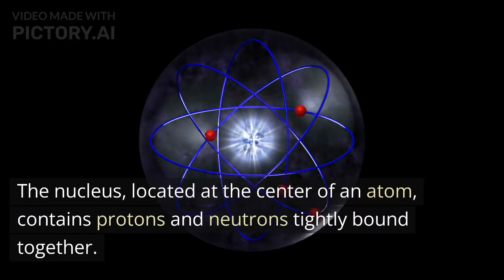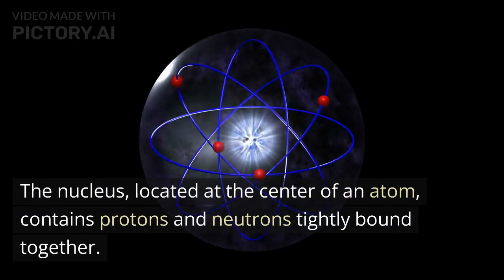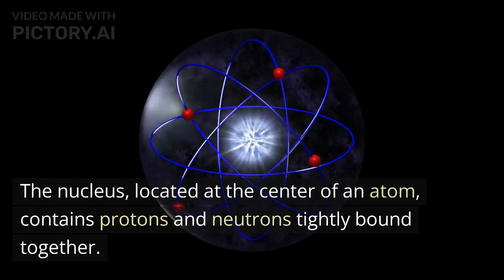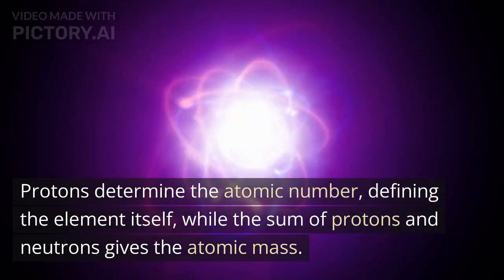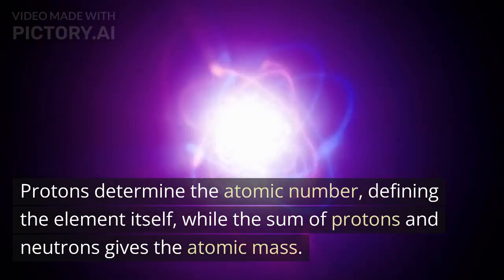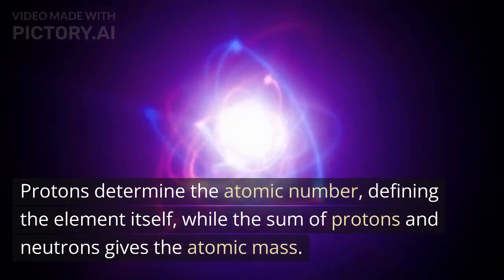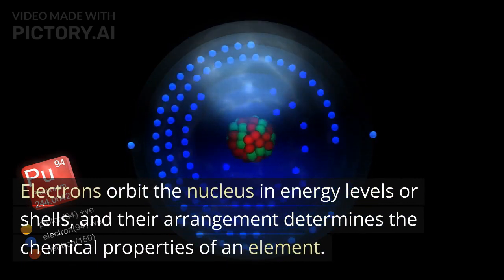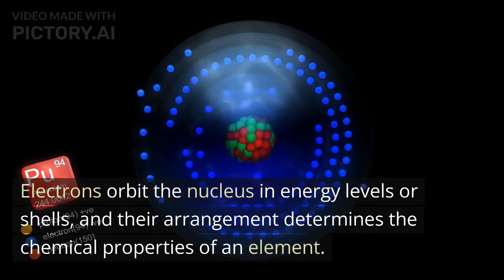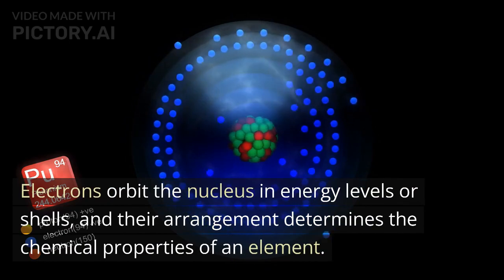The nucleus, located at the center of an atom, contains protons and neutrons tightly bound together. Protons determine the atomic number, defining the element itself, while the sum of protons and neutrons gives the atomic mass. Electrons orbit the nucleus in energy levels or shells, and their arrangement determines the chemical properties of an element.